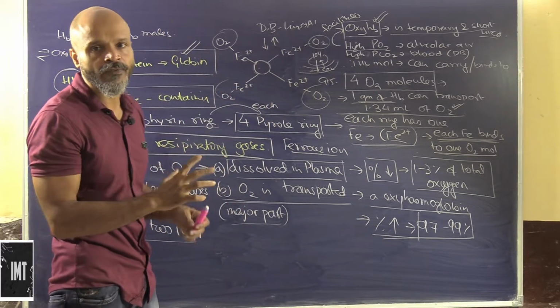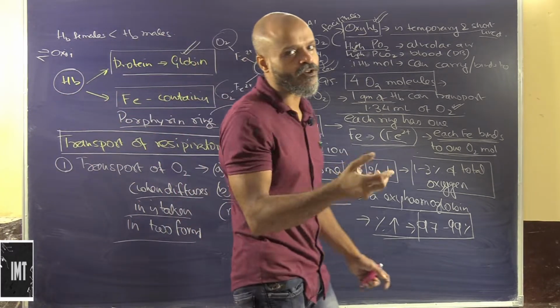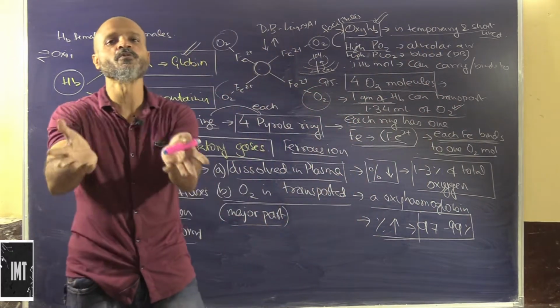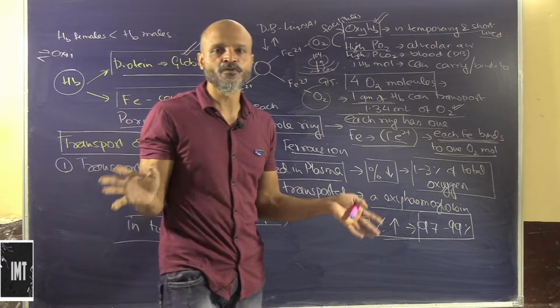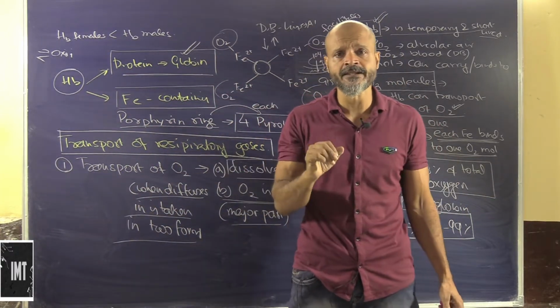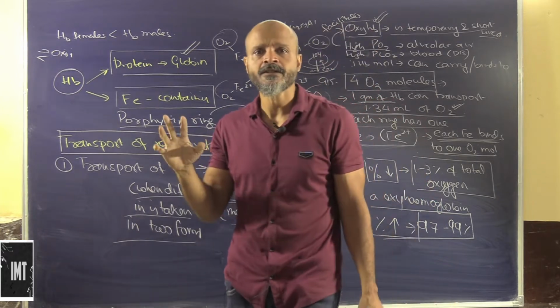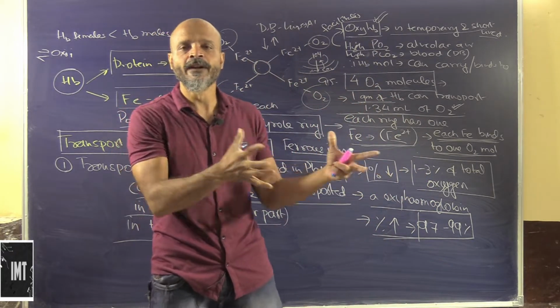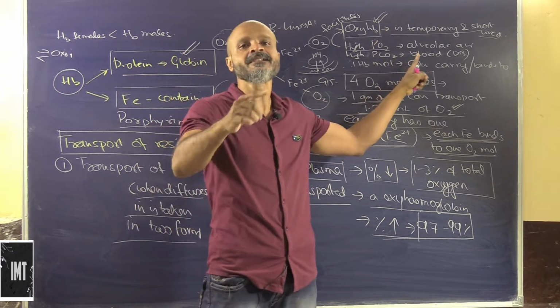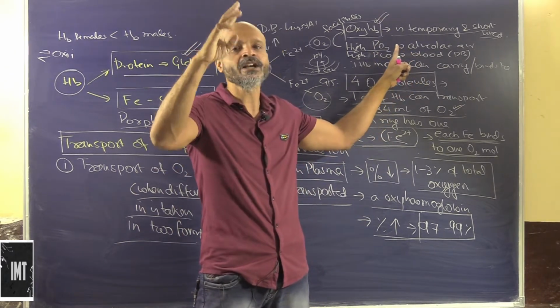See, we have to make way, right? When we have to adjust something, we obviously have to throw something out. If there is a room with a limited capacity for furniture, and we need to fit in new furniture, we have to throw the old furniture out. That's the reason the carbon dioxide has to go out.